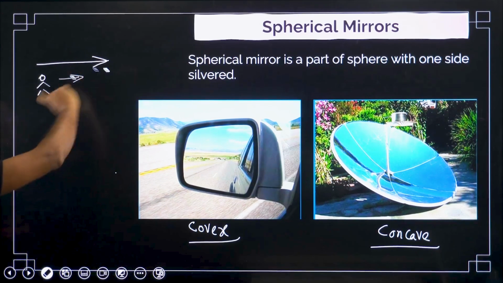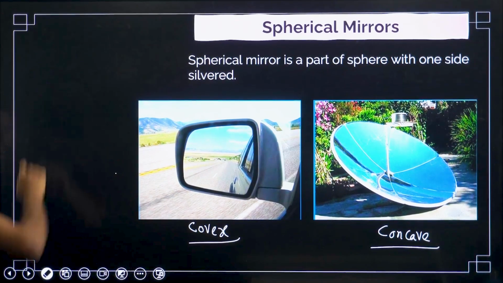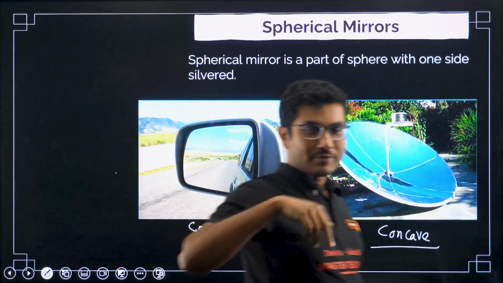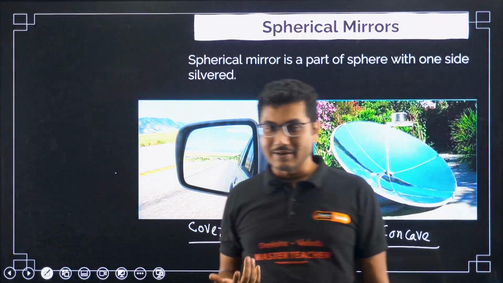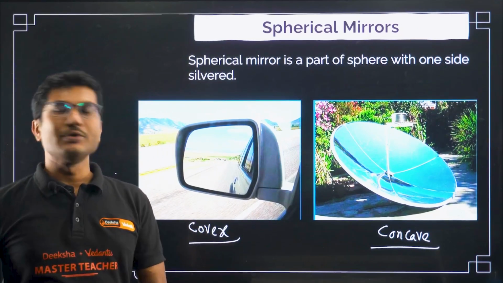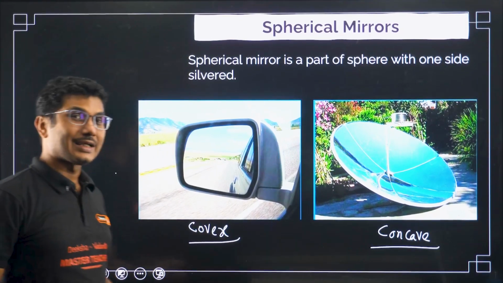So cave is basically when you stand in front of a mirror and the reflecting surface is going inside, you have to walk towards it, then it is a concave mirror, and if it is coming out, bulging out towards you, then it's a vex, that is convex mirror.